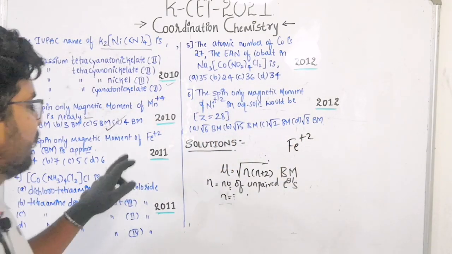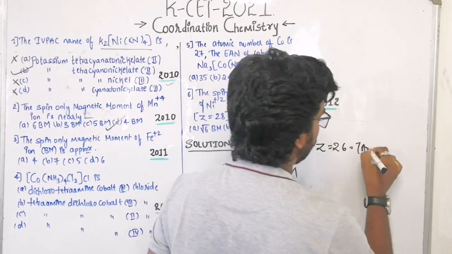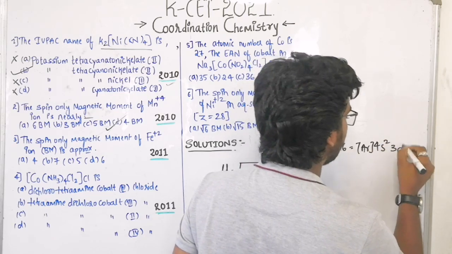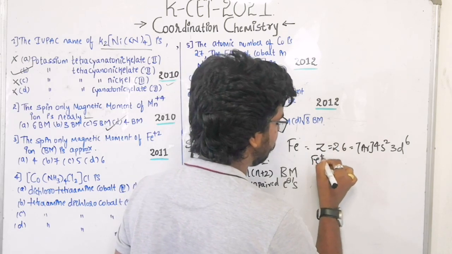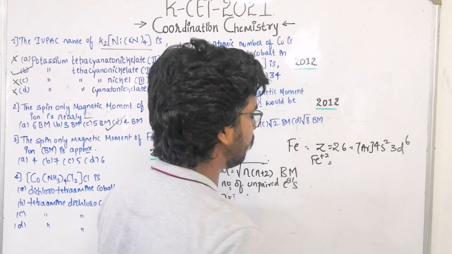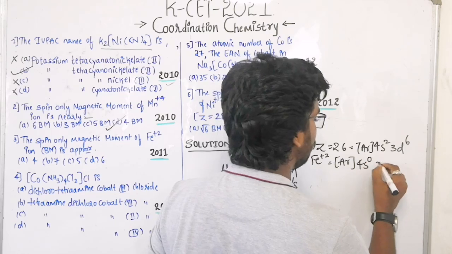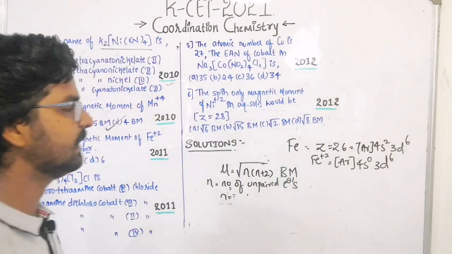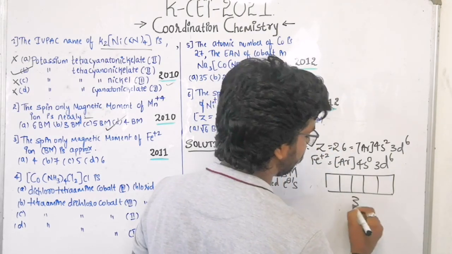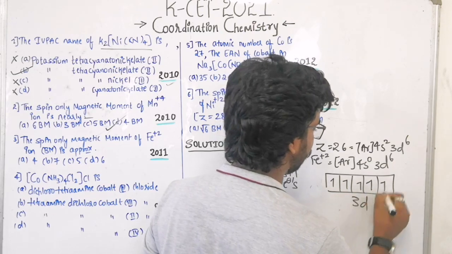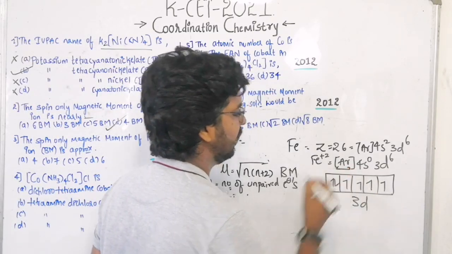What is the atomic number of Fe? That is 26. Z is equal to 26. That is argon 4s2 3d6. But the given thing is Fe plus 2, that is Fe has lost 2 electrons here. That means the electronic configuration becomes argon 4s0 3d6 itself. If you try to see the d orbital here, d is having 6 electrons, 1 2 3 4 5 and 6. So this is the electronic configuration here.